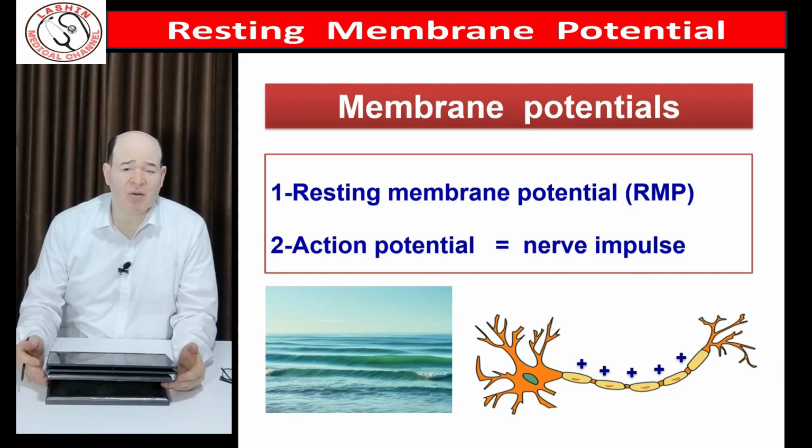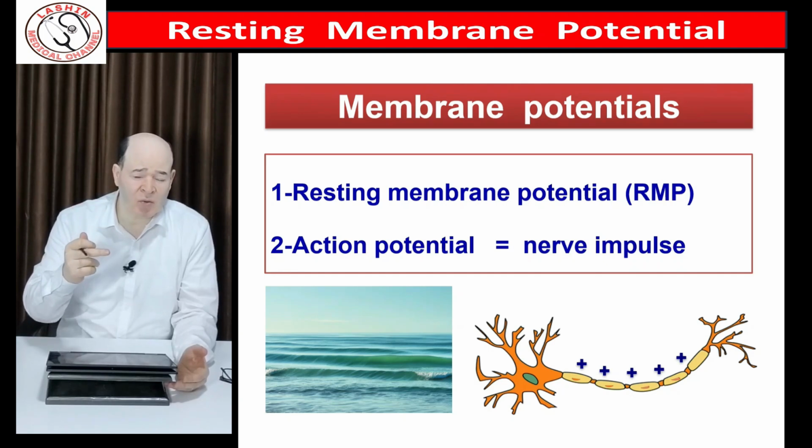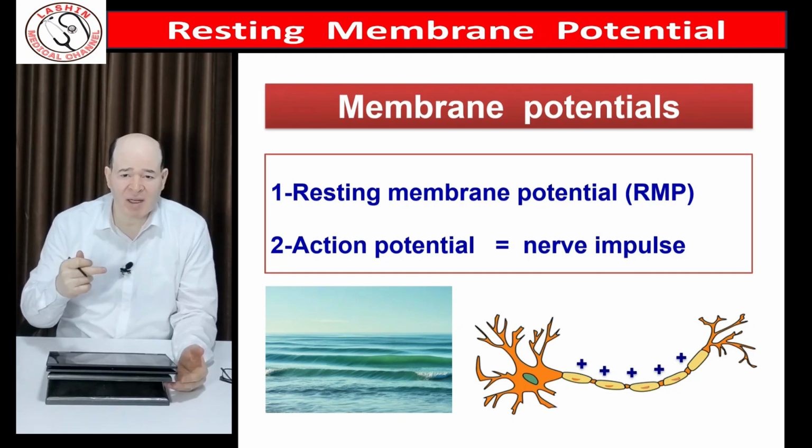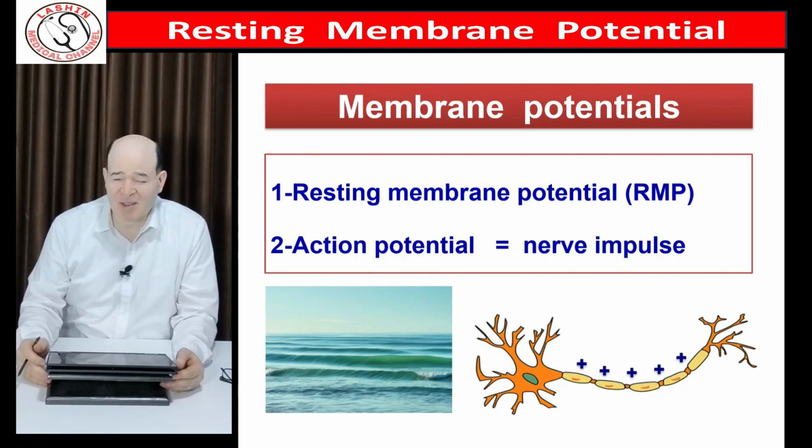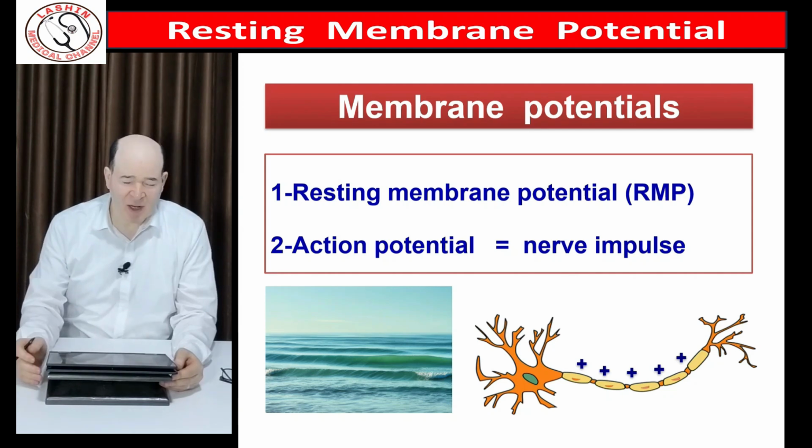As we know, everything in life, in biology, is dependent on nerve impulses to see, to hear, to move, to digest, to respire, for the circulation, for the heart. Everything in life is dependent on the nerve impulses or the action potential. To have action potential, we must have resting membrane potential. The relation between them is so close, like the relation between the sea and the wave.